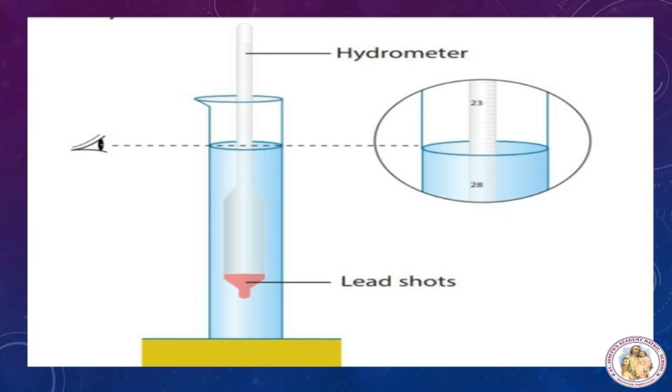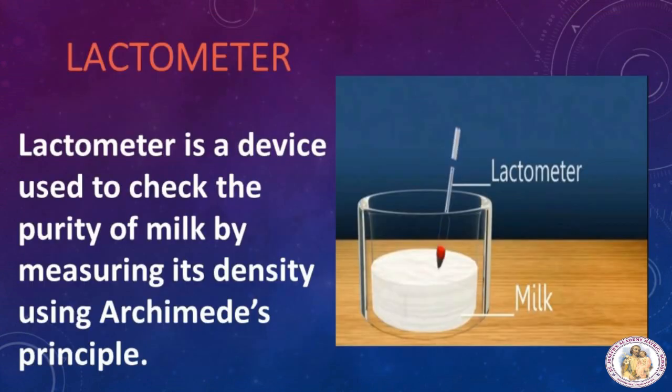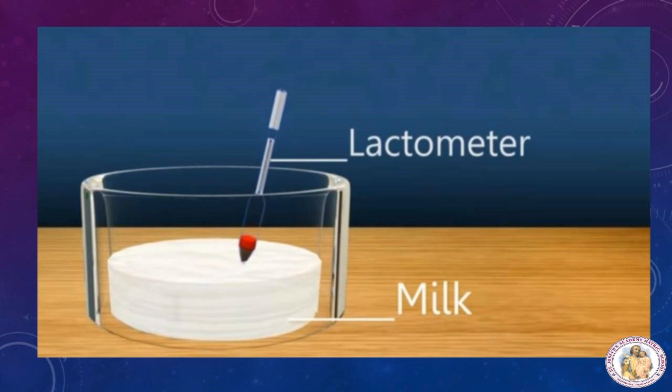This hydrometer may be calibrated for different uses, such as lactometers for measuring the density of milk. Now we'll see what a lactometer is. One form of hydrometer is the lactometer. It is an instrument used to check the purity of milk. The lactometer works on the principle of gravity of milk. Let's see the construction and working of the lactometer.